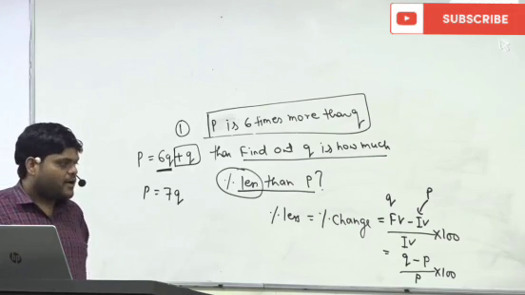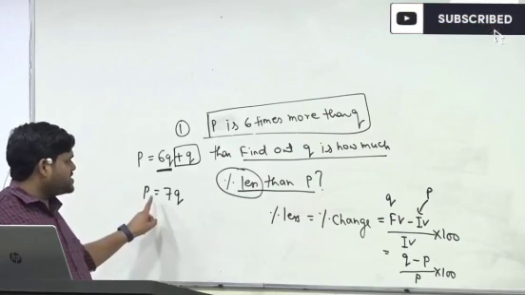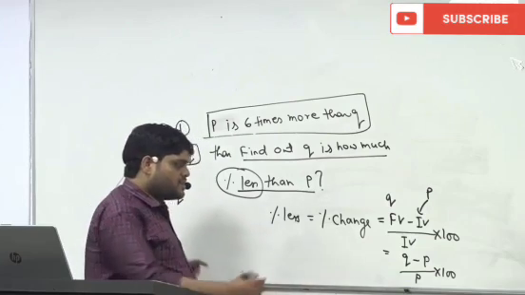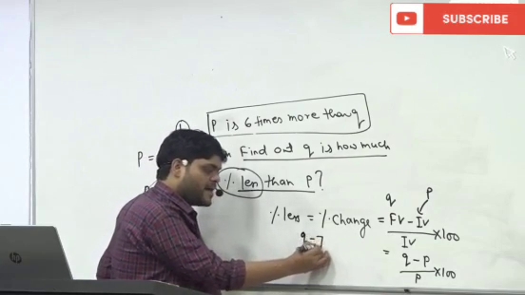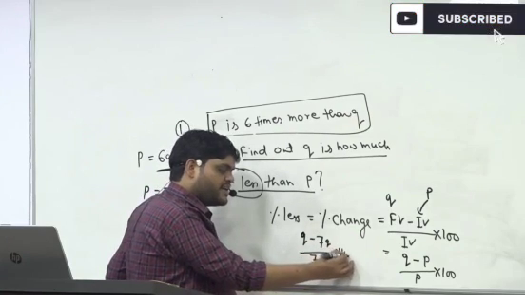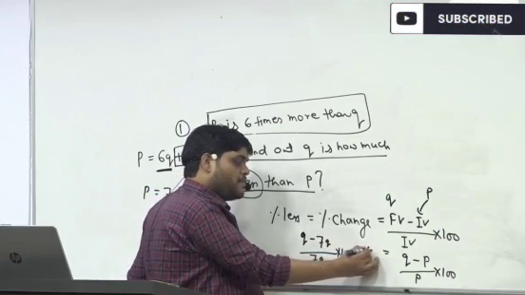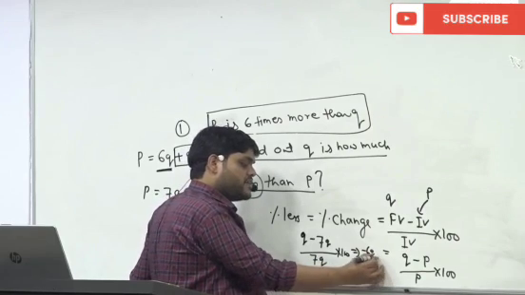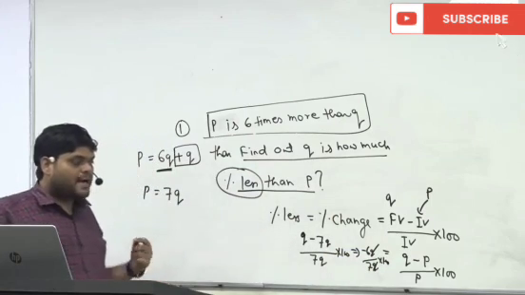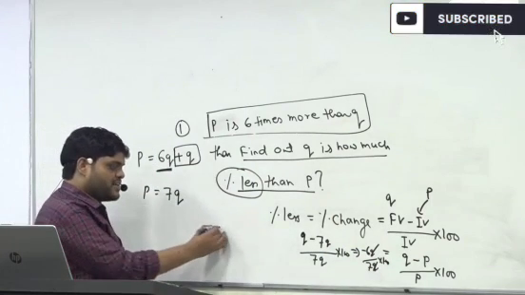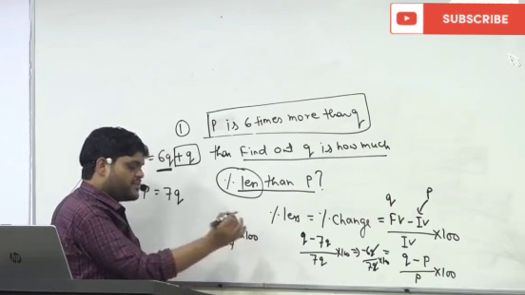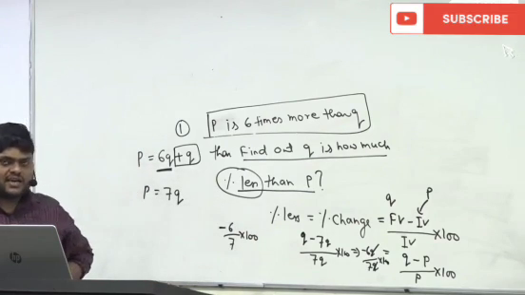Okay, now come to the question part. We have one thing, P is equal to 7Q. We will put the value here. Now this becomes (Q minus 7Q) upon 7Q into 100. And if I solve, minus 6Q upon 7Q into 100. This Q will cancel out. Minus 6 upon 7 into 100. And if you solve this thing, this will come